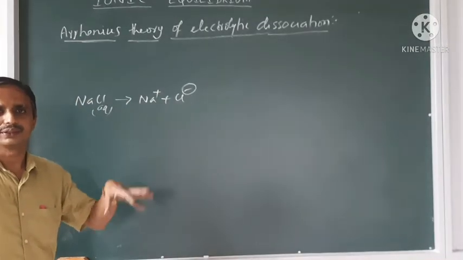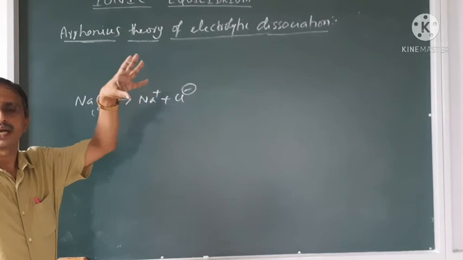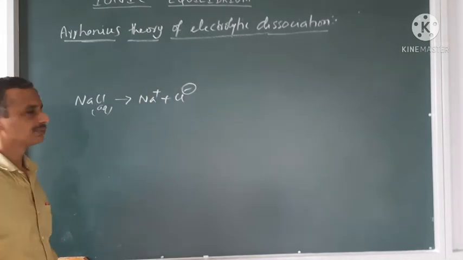So this is what Arrhenius agreed in a sentence. What is said?